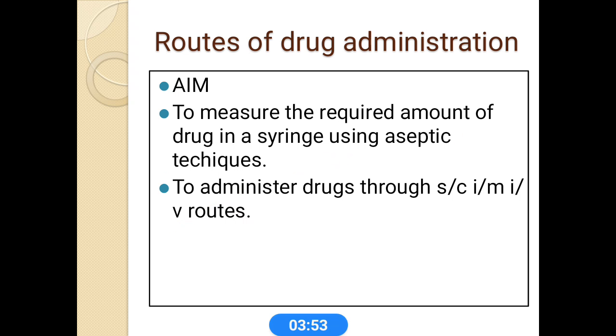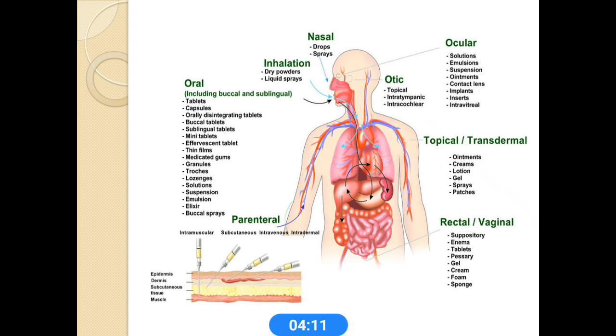Next we come to the routes of drug administration. What is the aim of these routes of drug administration? This is helpful to measure the required amount of drug in a syringe using aseptic techniques to administer drugs through subcutaneous, intramuscular, IM route. These are the various routes of drug administration, mainly categorized as parenteral and enteral.